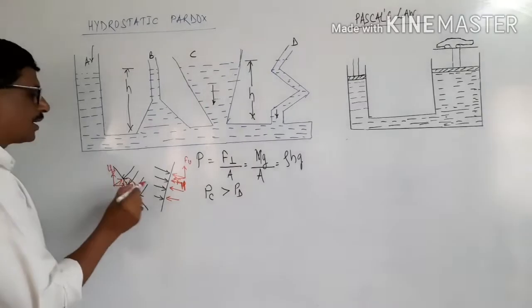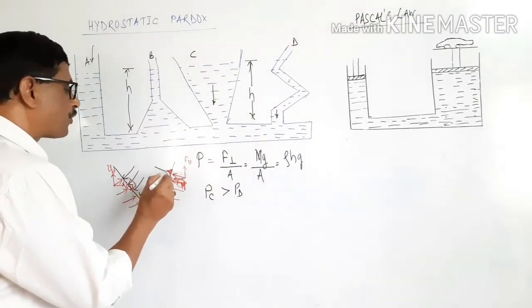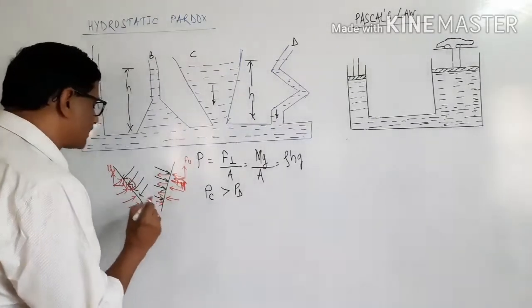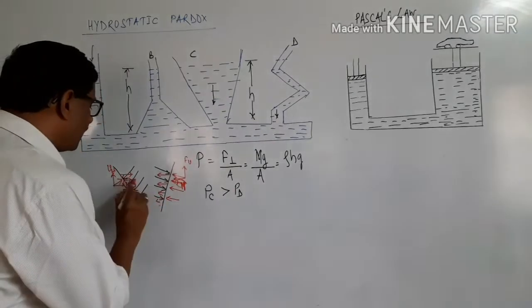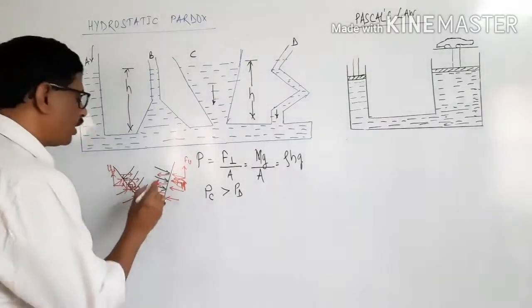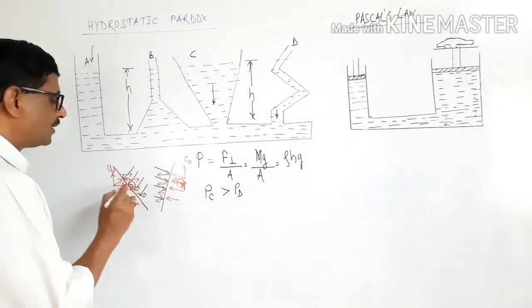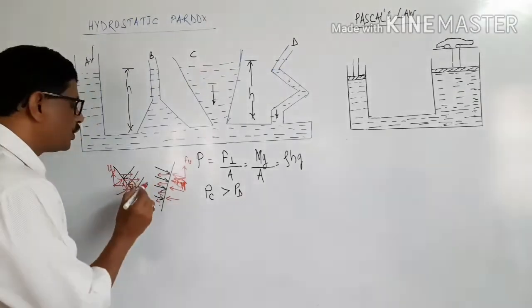The horizontal components of force at different points will be like this, and the horizontal components of force on the liquid shown by the red arrows are in opposite direction, and cancel each other.